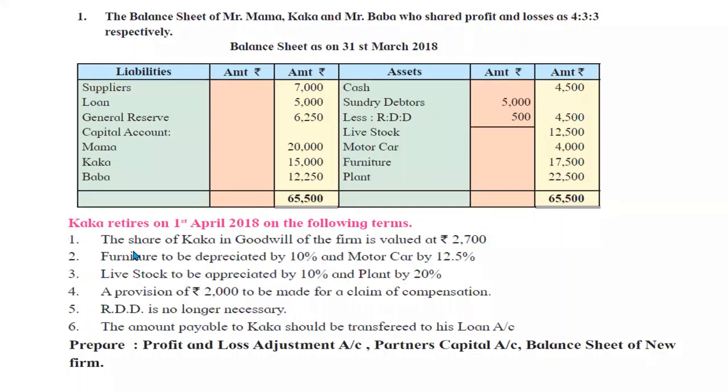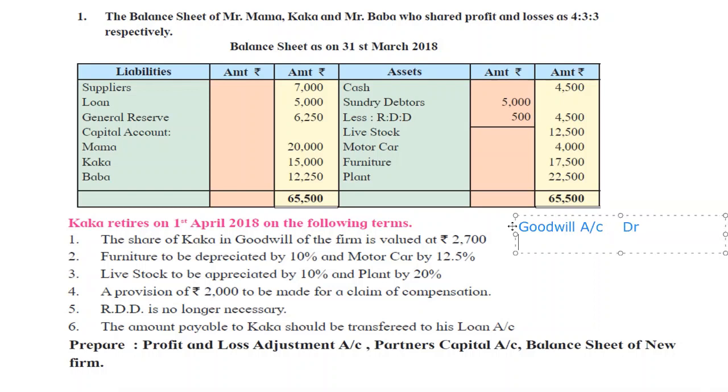Okay, moving to the next point. The share of Kaka in the goodwill of the firm is valued at rupees 2,700. All right. So share of Kaka in goodwill is given. See, if goodwill of the whole firm is given, then the entry is different. But here, the goodwill only for retiring partner is given, right? So whenever we are given goodwill for the whole firm, we write it as goodwill account